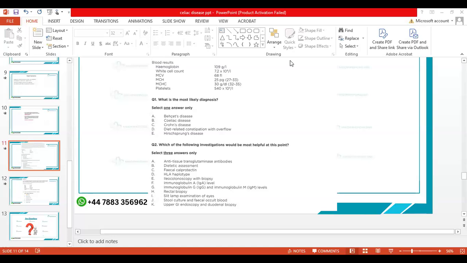And the answer for this is anti-tissue transglutaminase, B, dietetic assessment, because I told you that dietary assessment is necessary whenever you're having a case of celiac disease, and F, IgA levels as well. K, you see that we're not going to do duodenal biopsy in every child. It's not the first investigation that we are going to do.